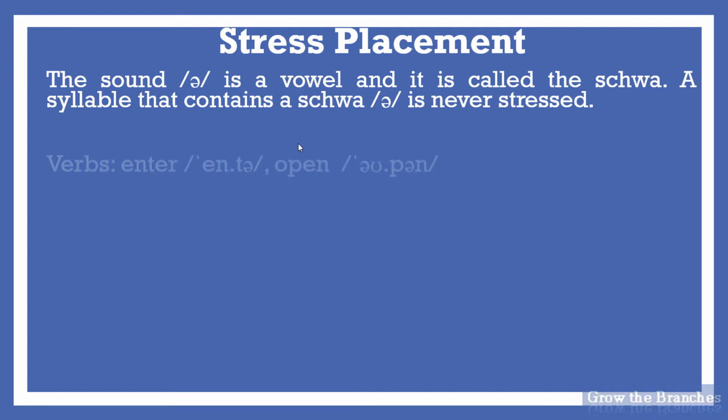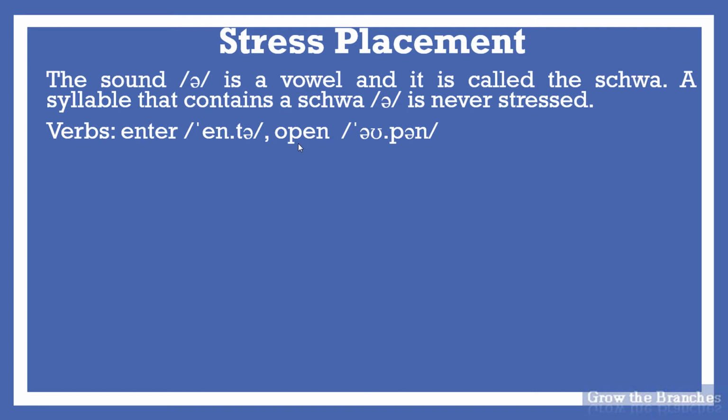For example, the verbs enter and open. We stress the first syllable, en and o. Why? Because the second one contains the schwa, ter, pen. Also, the noun police has the schwa in the first syllable, so it can't be stressed. We cannot say police, but we stress instead the second syllable with length: police. I repeat, never stress a syllable that contains the schwa.